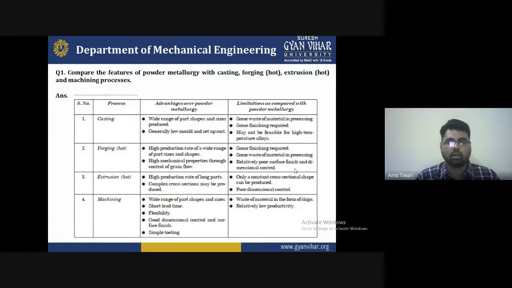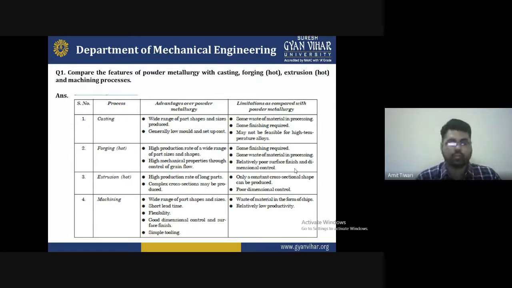Powder metallurgy and casting both have some limitations. Obviously, some waste of material occurs in casting, because if your metal does not properly take the shape inside the mold, your metal will be wasted. So this is the type of problem we face, the wasting of material and the wasting of time as well. The second one is that some finishing is required after casting.